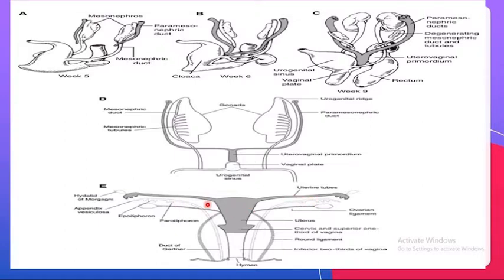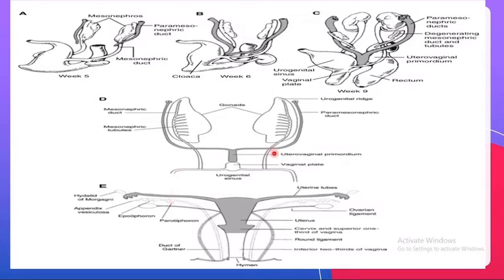Because in later life they can form cysts: epiophoron cyst, paraophoron cyst, appendix vesiculosa cyst. These can form cystic structures which can irritate and further lead to symptoms which can cause complications. So this is how the female reproductive system develops.